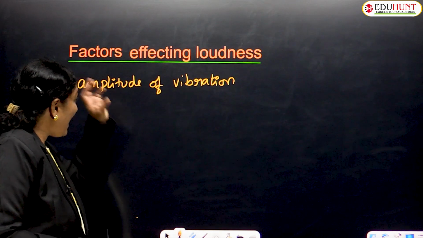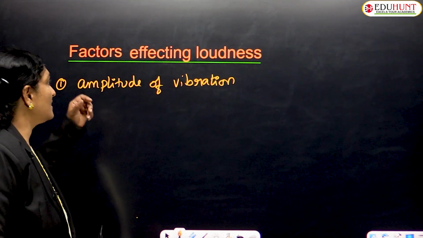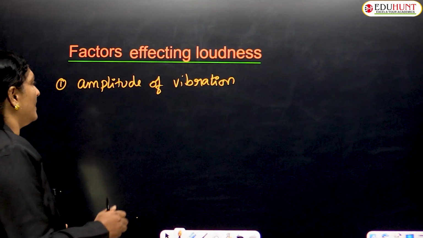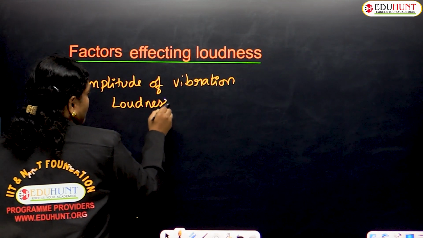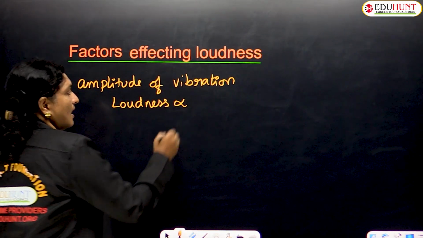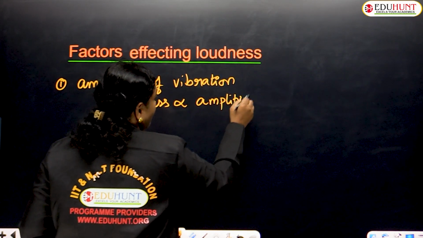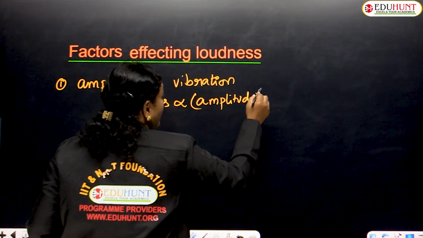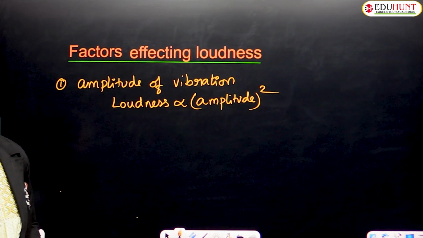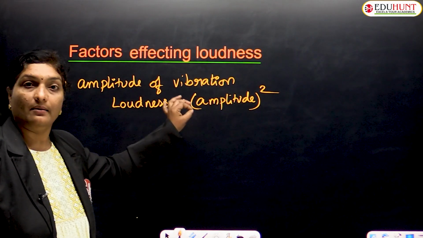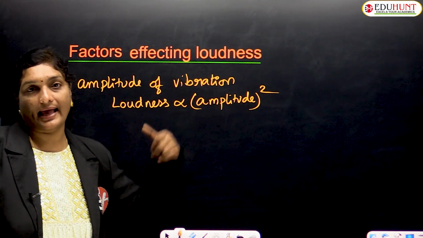Okay, so the mathematical or experimental relation between the amplitude and the loudness is given as: loudness is proportional to the amplitude. And it was verified that the loudness is directly proportional to the square of the amplitude, and it was proved by a mathematically applicable formula, and it was proved experimentally.